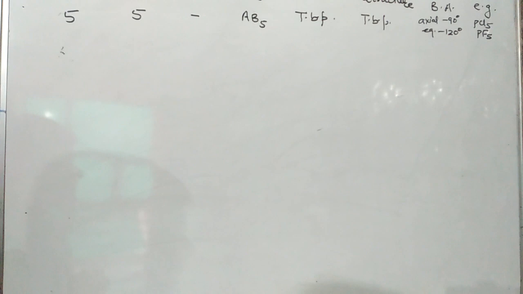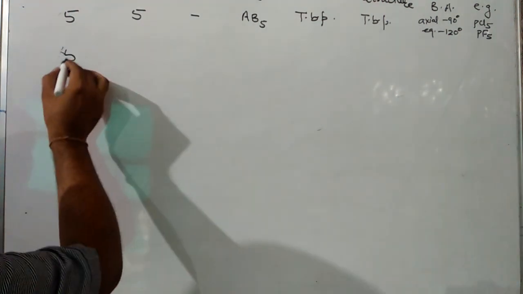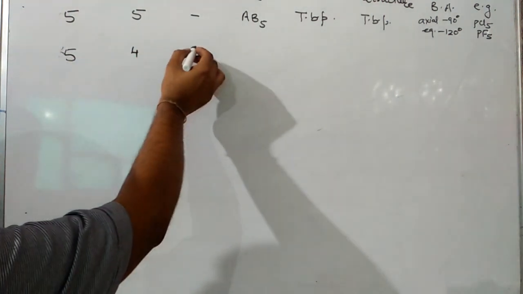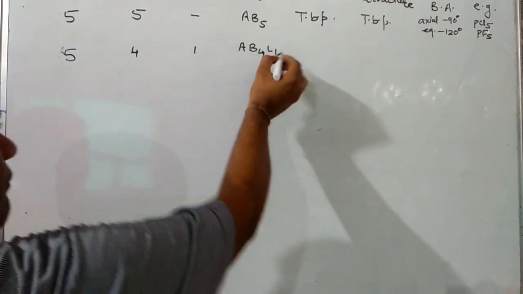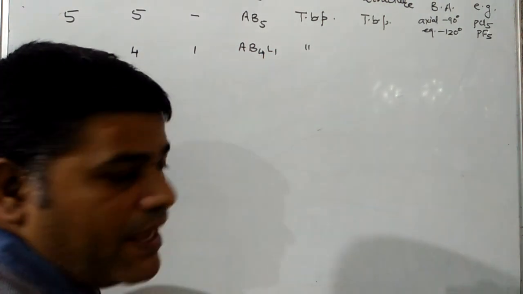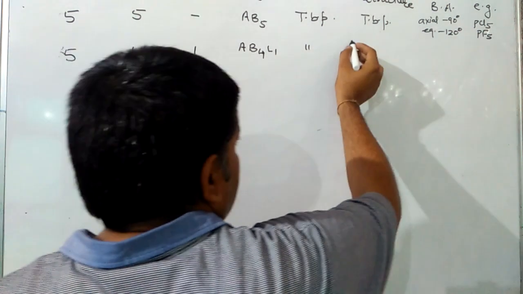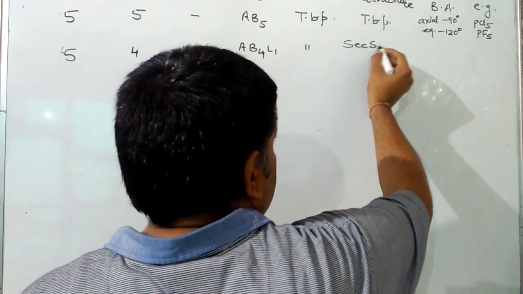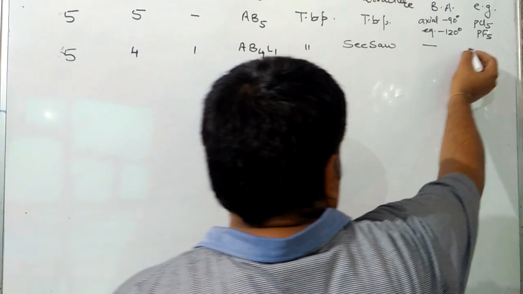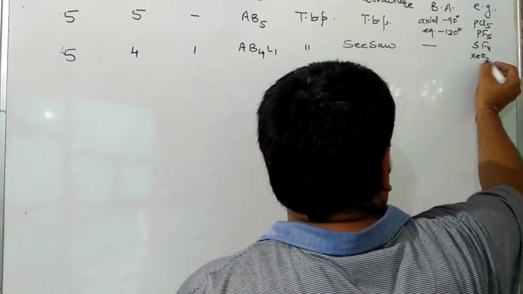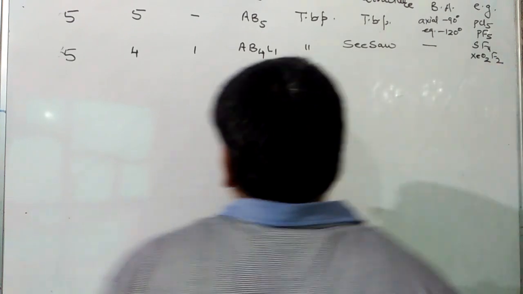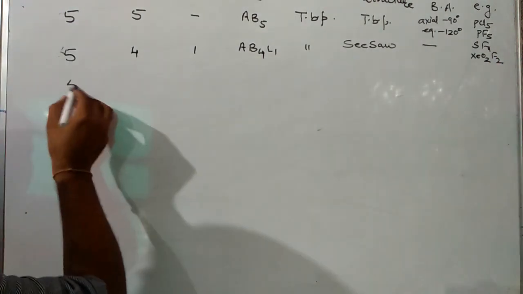Next case is total 5: 4 are bond pairs, 1 is a lone pair. Symbol will be AB4L1. Geometry trigonal bipyramidal. Shape will be seesaw. Angles remain the same. And examples are SF4 or XeO2F2.